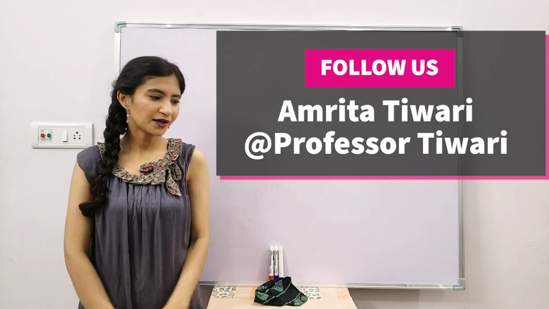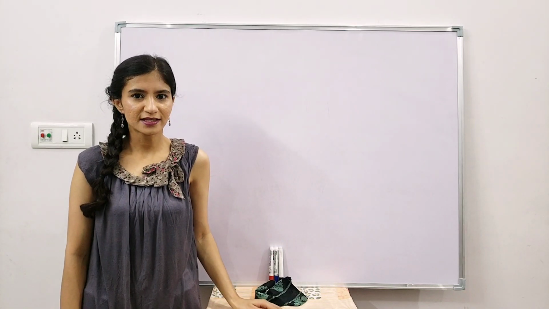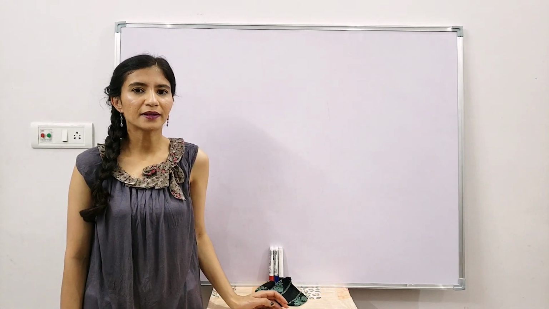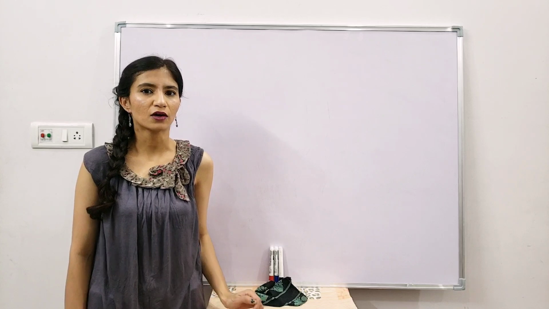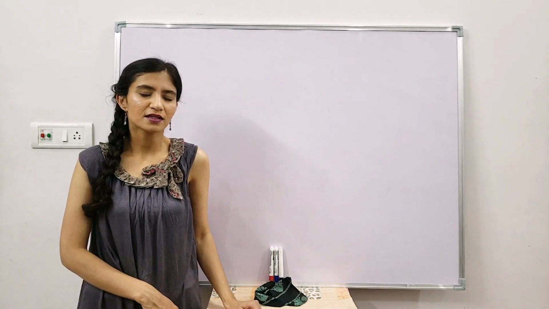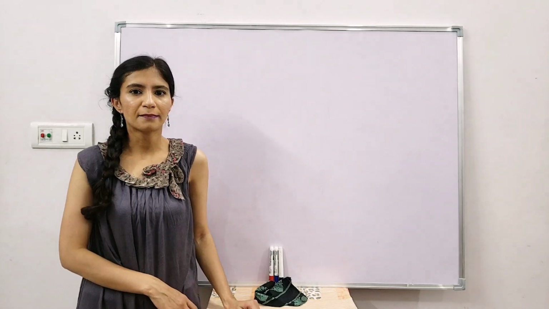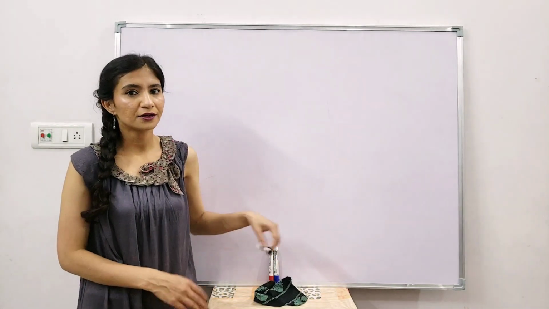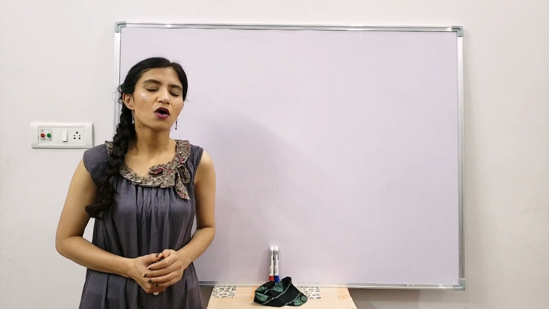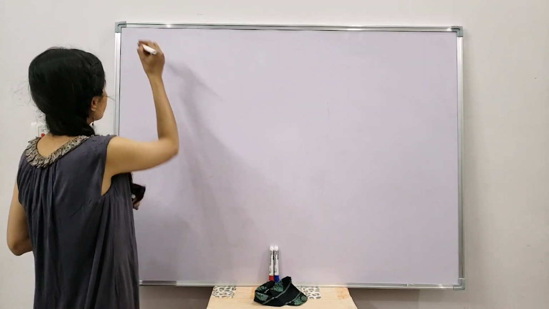My name is Amrita, and today we're going to continue with the previous lesson, that is the fundamental unit of life. In that, we were discussing cell organelles. So far, we have discussed the nucleus. Yesterday, we discussed endoplasmic reticulum and Golgi apparatus. Now we will continue with the next organelle, and the next organelle is lysosomes. So let's continue with that.